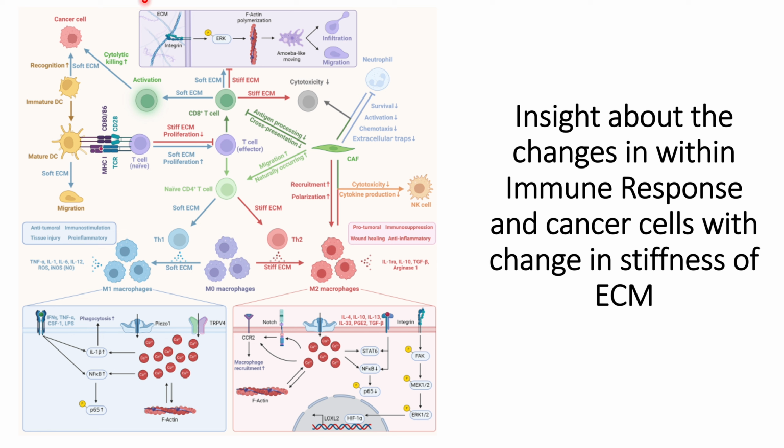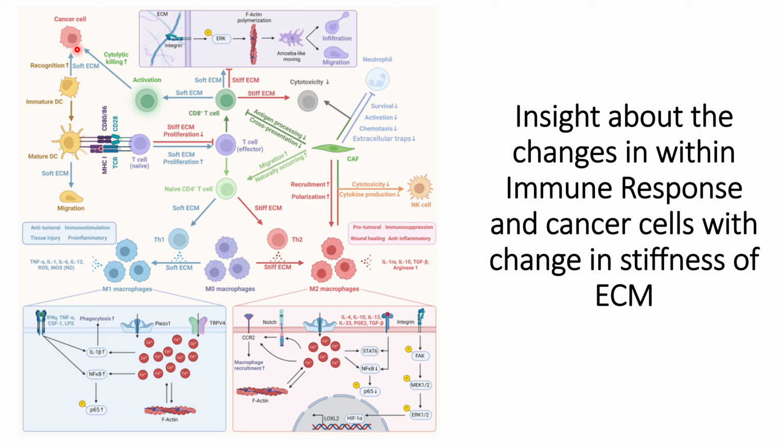So, this is the brief overview that we have covered in our previous videos. In this case, the ECM is stiff. The stiff ECM will interact with the integrins on the cells, and that will trigger the ERK phosphorylation of this ERK pathway, that will cause this effect in polymerization, and that will lead to this amoeboid-like moving, and that will cause the infiltration and migration of the cells. So these things we have covered, and this occurs when the ECM is stiff.